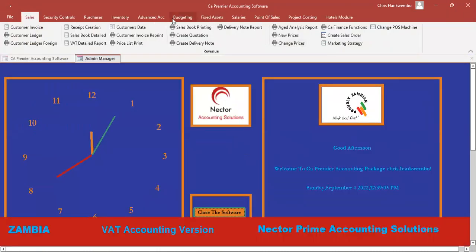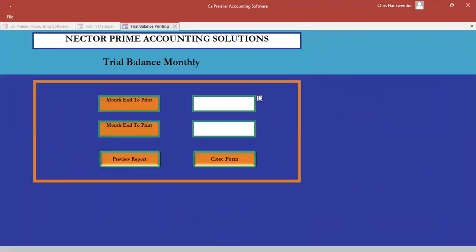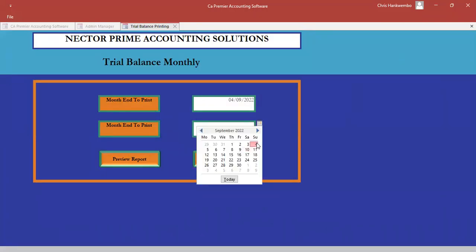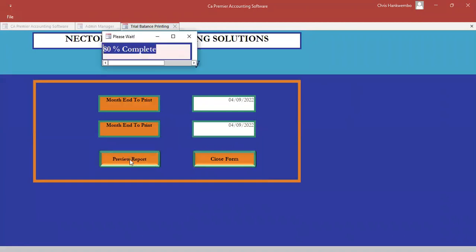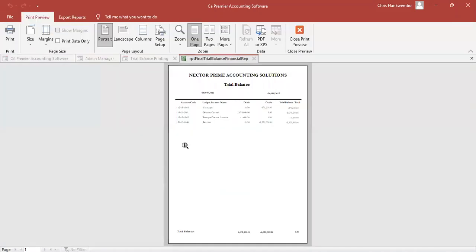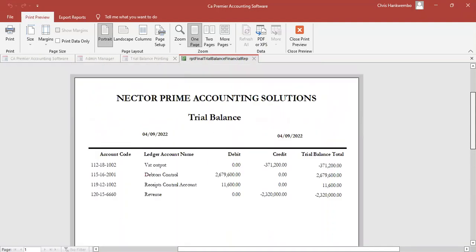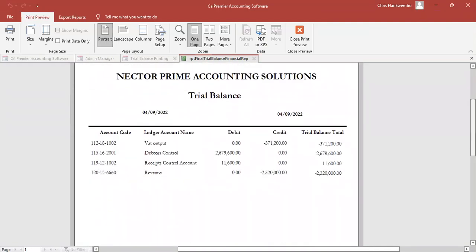So if I check my trial balance there, I'm supposed to see it like this. Let's check how my trial balance is looking. Okay. My TB will look like this. I'll wait a little bit for it to be compiled by the system. Yeah. There we are. My VAT, which I'm supposed to pay there. My revenue there. Okay. This one is coming from the sales from the POS. Yeah. At the end, it balances off. That's it. We are done.